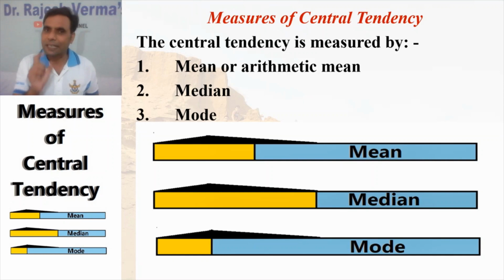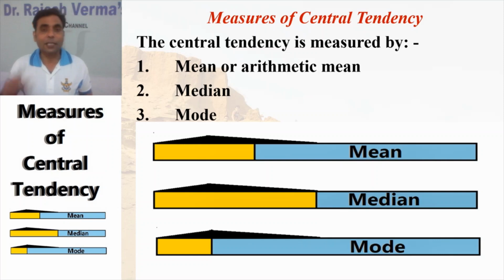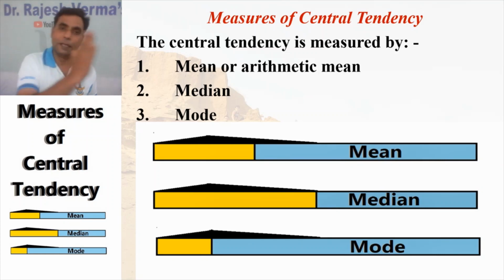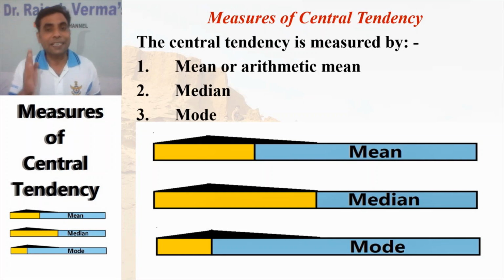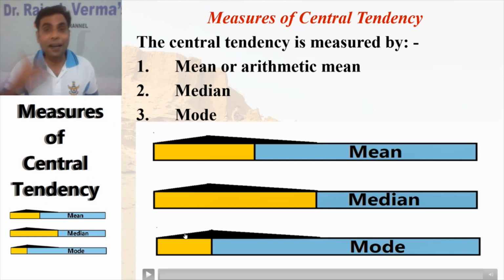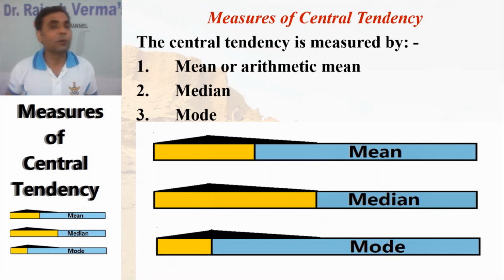You can see here, understand that if you convert the data into a bar or a wooden stick, and your wooden stick comes to be this shape, the mean will be the average of all of the data, and that is likely to fall here. What about the median? The median will divide half of the data into two equal halves. Then the mode will be the highest, the data that is occurring frequently, that will be known as the mode.